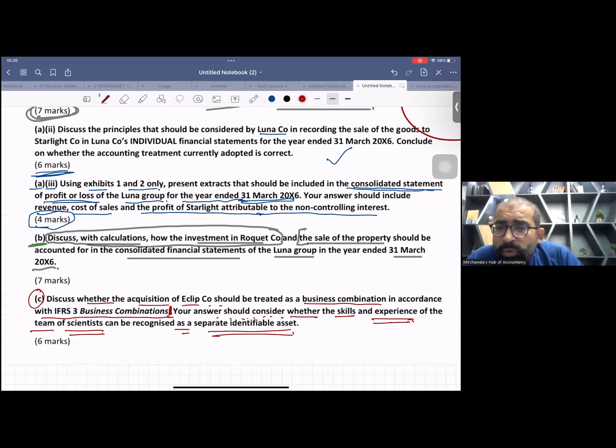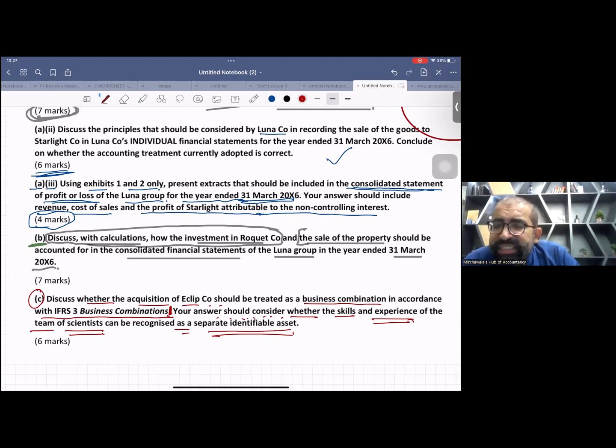One more thing, listen very carefully. In order to generate these skills, as you have seen, this is a medicine research based business. A lot of the cost is research cost, and research cost goes directly in P&L. Yes, development cost can be capitalized, but normally with such businesses there is a lot of research work.